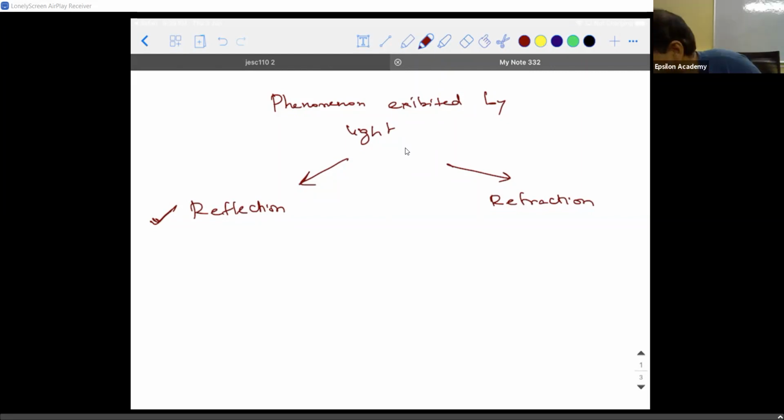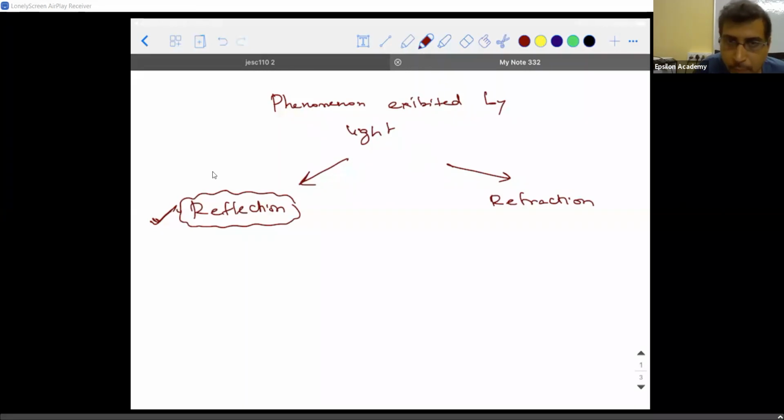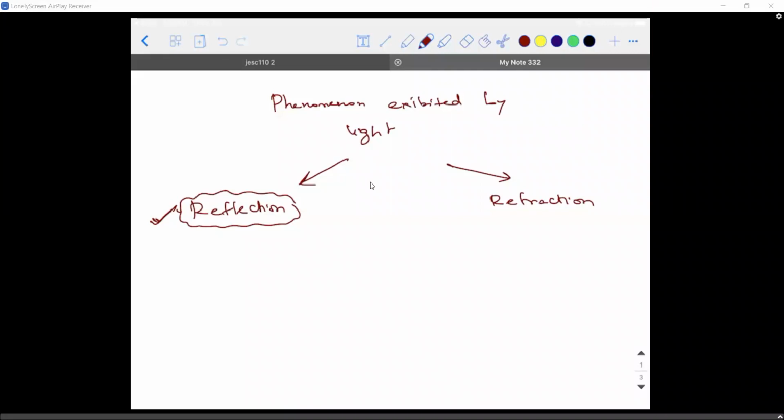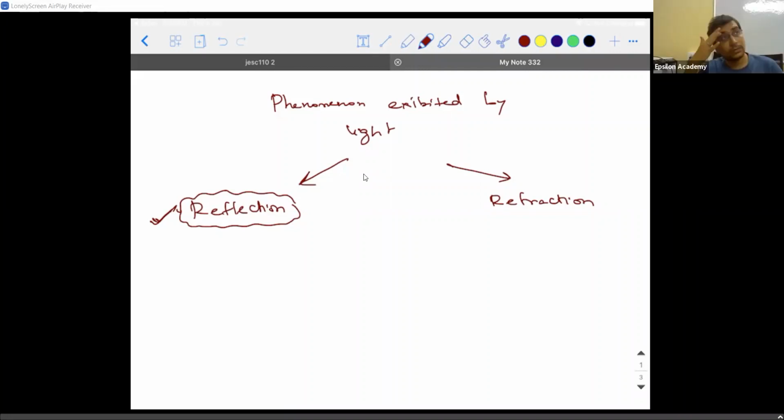Okay. So can someone tell me, what is the basic definition of reflection? When can you say something is reflected back? You can try it and put it in your own words. Tell me. When we see an object on a plane mirror or something like that. Plane mirror is an object. I'm asking you to try to define what is reflection.